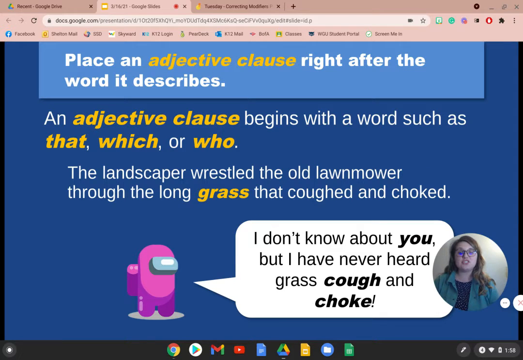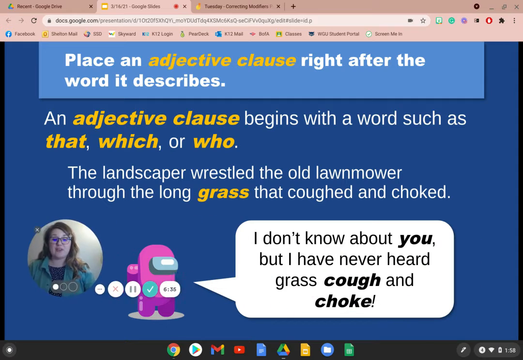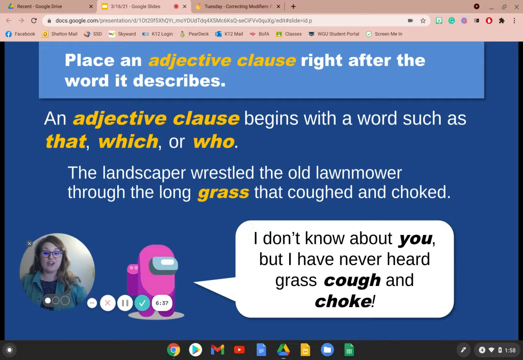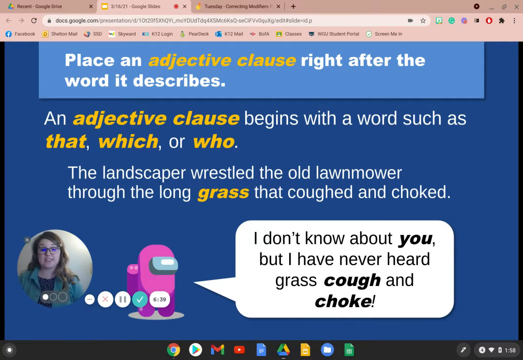Now, when we have an adjective clause right after the word it describes, sometimes we can get a misplaced modifier as well. An adjective clause begins with a word such as that, which, or who. So, the landscaper wrestled the old lawnmower through the long grass that coughed and choked. Now, I don't know about you, but I have never heard of grass coughing or choking, so something's wrong with this sentence. So we need to change it so the adjective clause is no longer making a misplaced modifier.